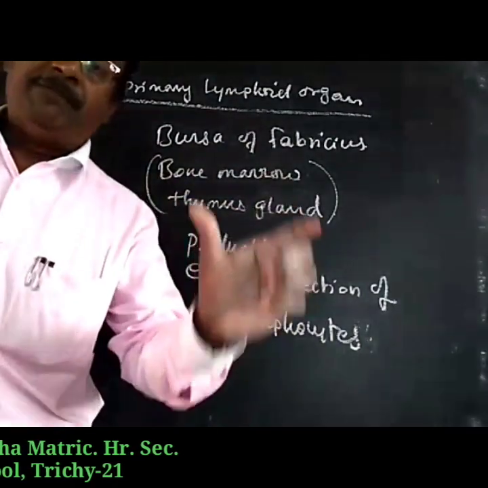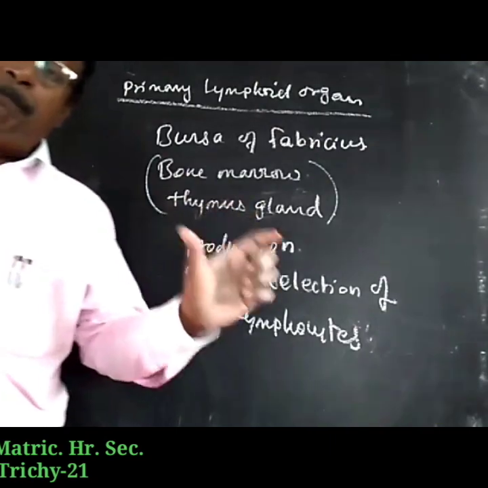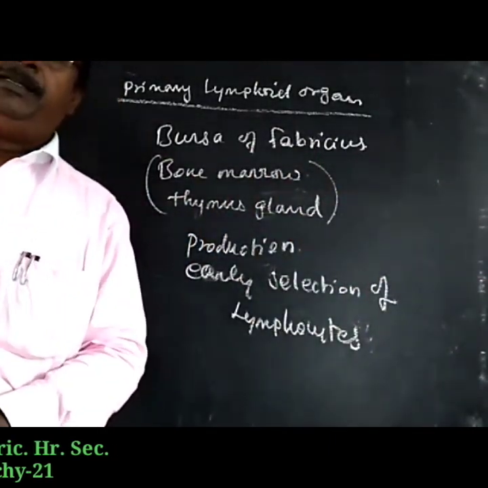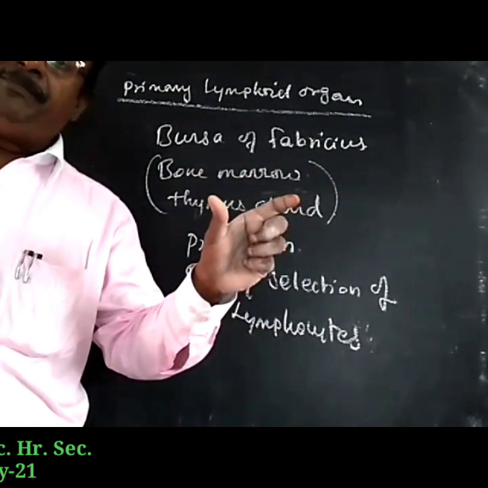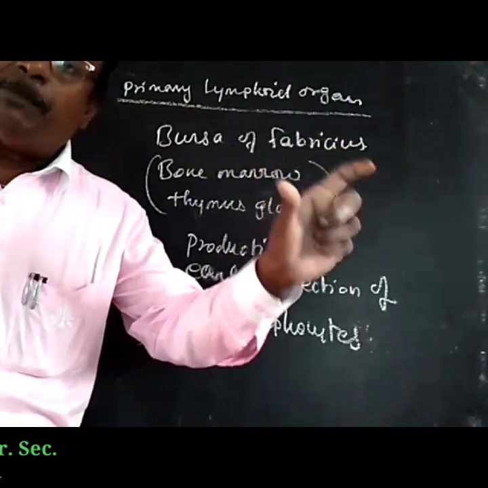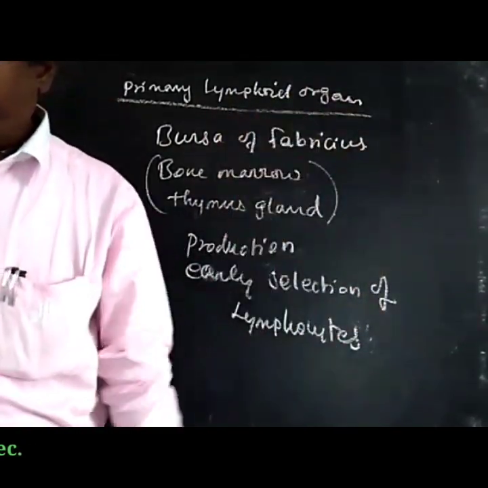What is the meaning of antigen specificity? Each and every lymphocyte attacks only a particular antigen. This is called antigen specificity.